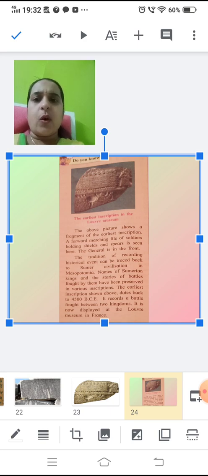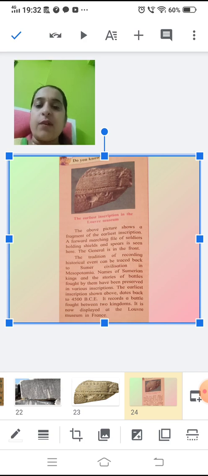Now children, the tradition of recording events can be traced back to the Sumer civilization in Mesopotamia. What they used to do through inscriptions, the names of the Sumerian kings and the stories of the battles they fought, is preserved through inscriptions. Now this is the earliest inscription which is being shown. It dates back to 4500 BC. It records the battle which was fought between two kingdoms. It is now displayed at the Louvre Museum in France.